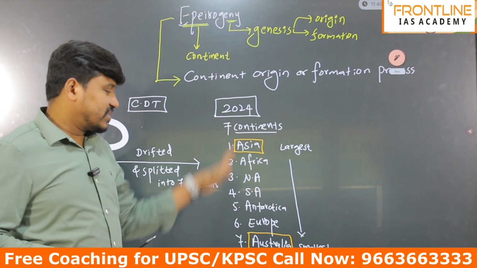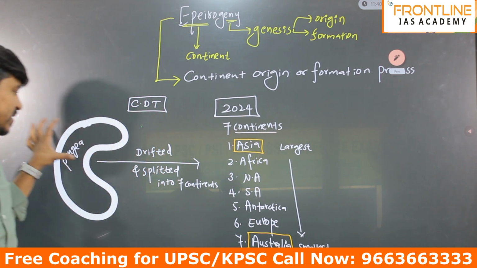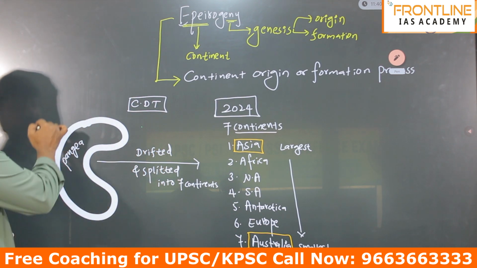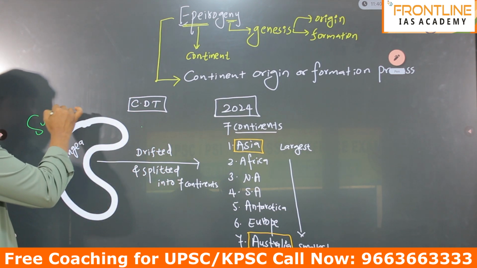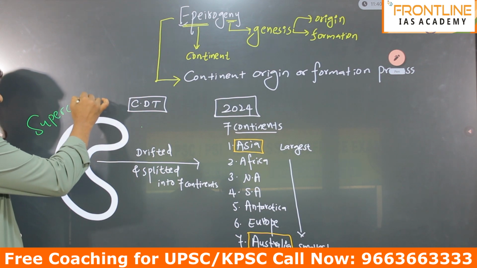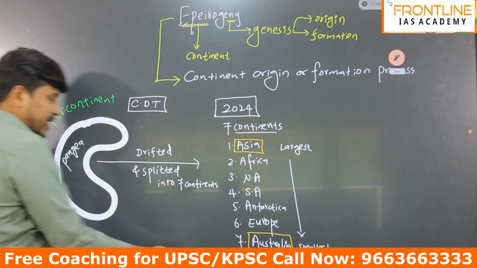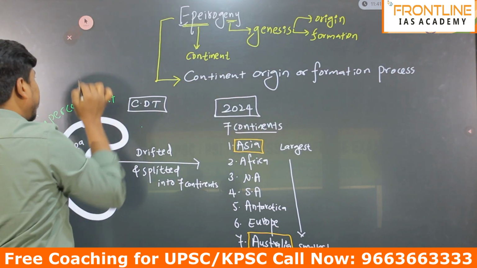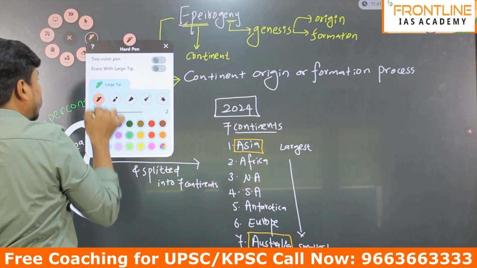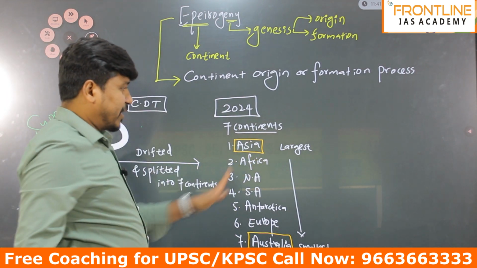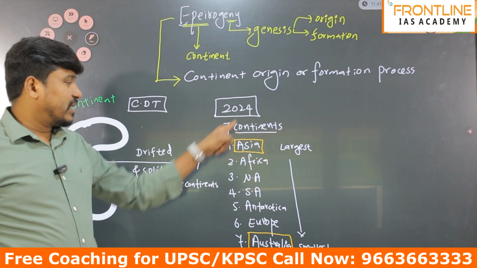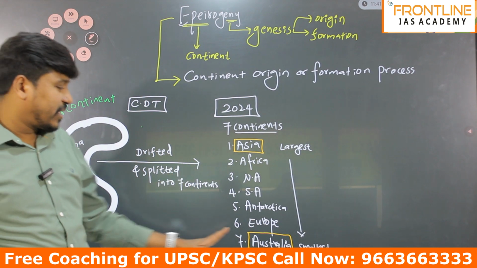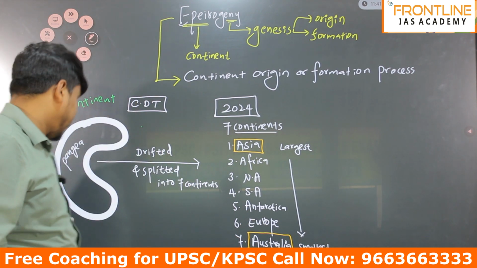And today we have a total of 7 continents. Earlier there was a single continent, also known as a supercontinent, or you can say Pangea. Today we have these 7 continents, and you should remember them in decreasing order, largest to smallest. Largest is Asia and smallest is Australia.